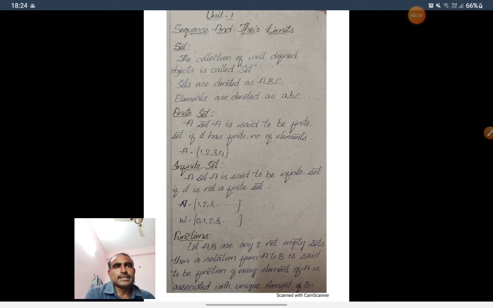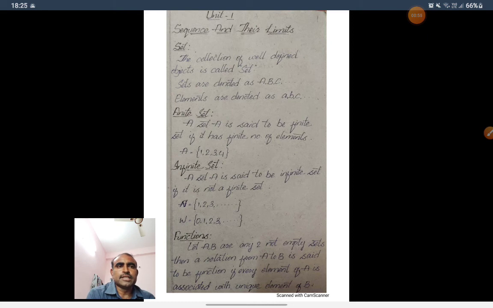First, a set. A collection of well-defined objects is called a set. Sets are denoted by capital A, capital B, capital C, and so on. Well-defined objects are called elements here. These elements we denote as small a, small b, small c, and we denote the sets by capital A, capital B, capital C. There are two types of sets.